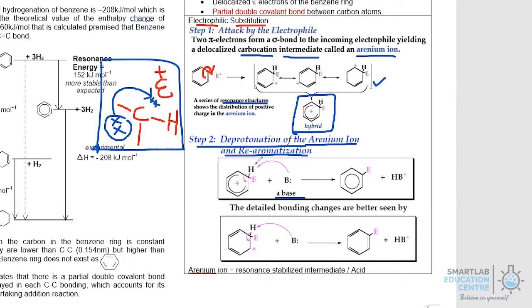The base will accept the H+ from here, but more importantly, you'll see the electrons being returned. How does that mirror the movement of electrons? Now we can use a purple line to indicate that the electron pair here is now being returned to the benzene. Consequently, what you get is the hydrogen that's bonded to the benzene ring being replaced with an electrophile.